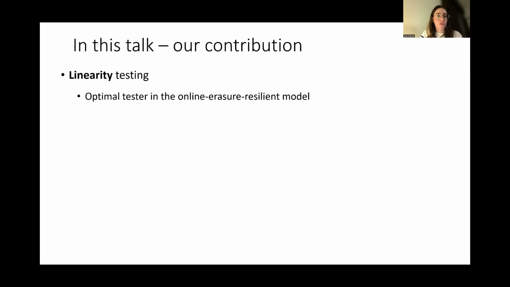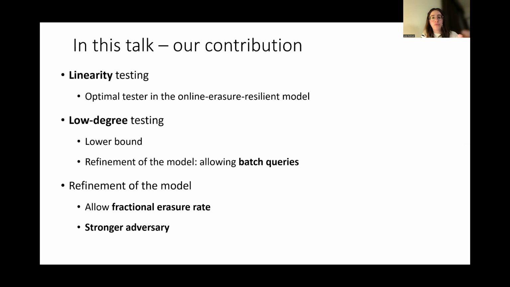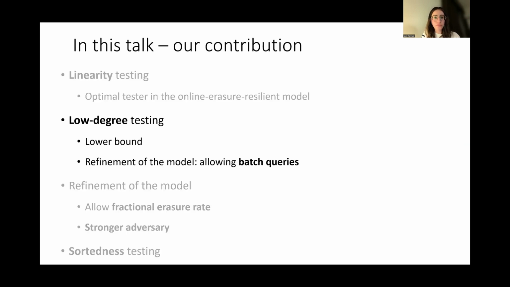Let's see what we are going to talk about in our contribution. So we talked about the linearity tester, which is optimal for the erasure resilient model. We will discuss a little bit our results for low degree testing, and then we'll show some refinements of the model and results for sortedness testing for such refinements.